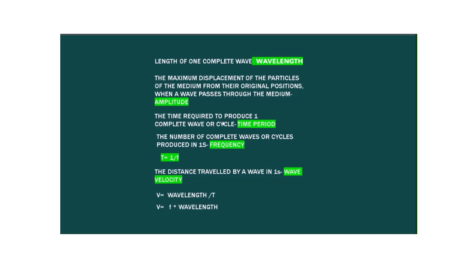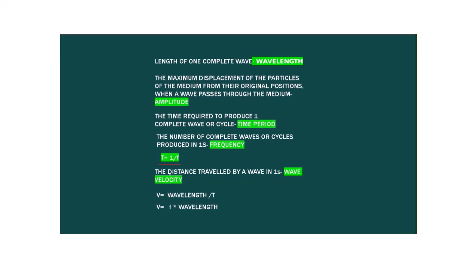The time taken to produce one complete wave or cycle is known as the time period of a wave. But frequency is just the reverse. The number of complete waves or cycles produced in 1 second is known as frequency. And therefore, the relationship between f, which is frequency, and the time period is given by this formula.